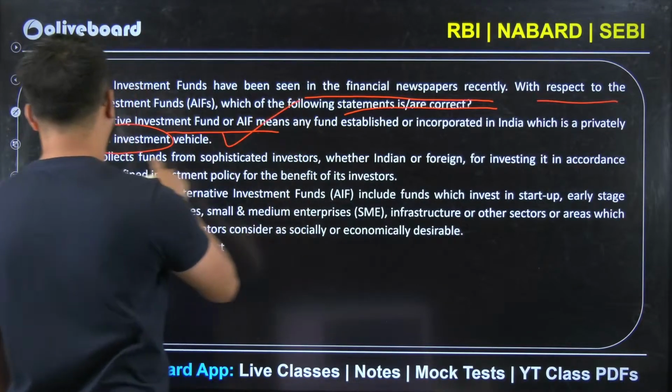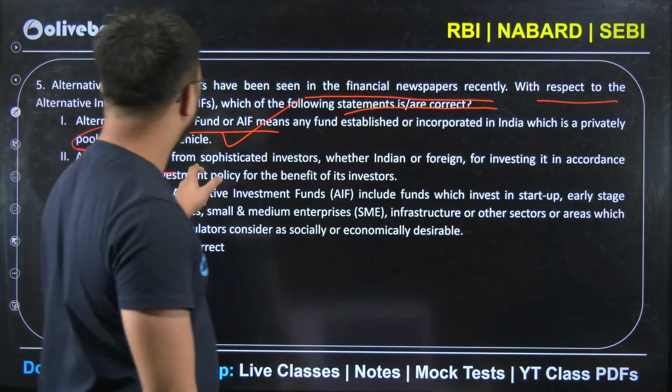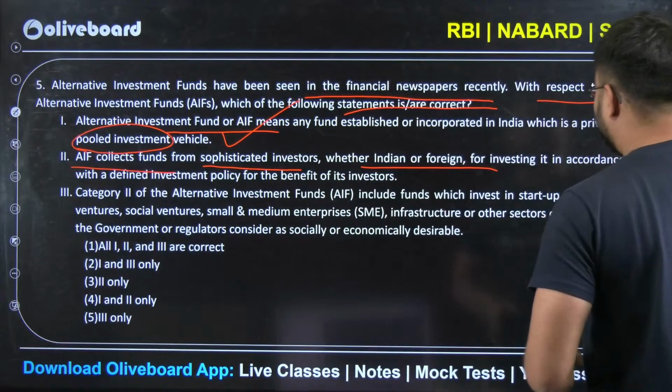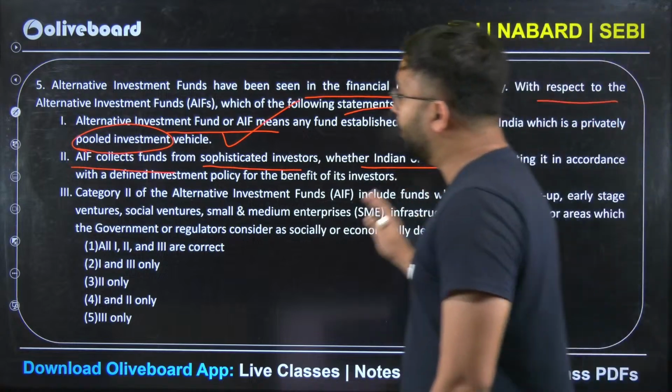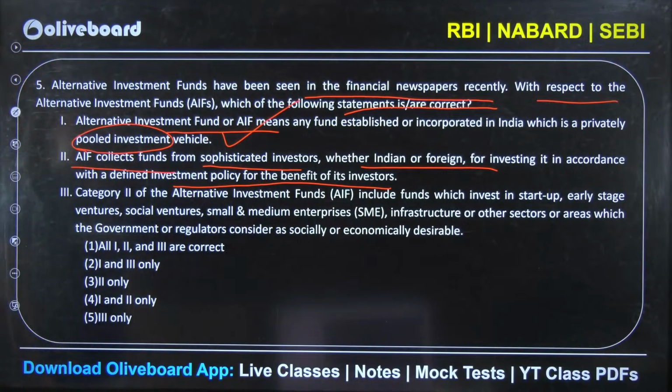AIF collects funds from sophisticated investors, whether Indian or foreign, for investing it in accordance with defined investment policy for the benefit of its investors. ठीक है, second I feel it may be correct, but I am having a little bit of doubt there.